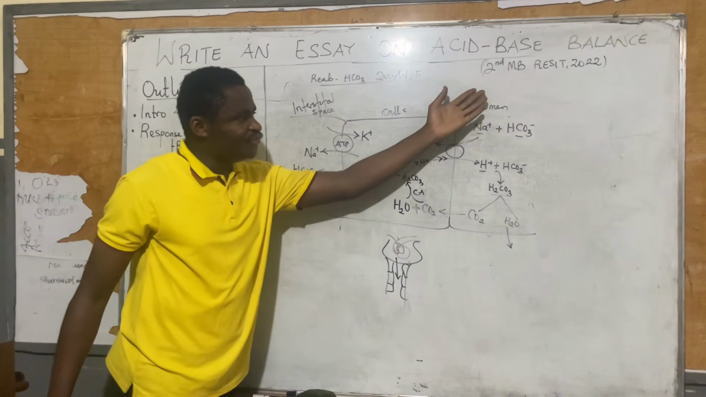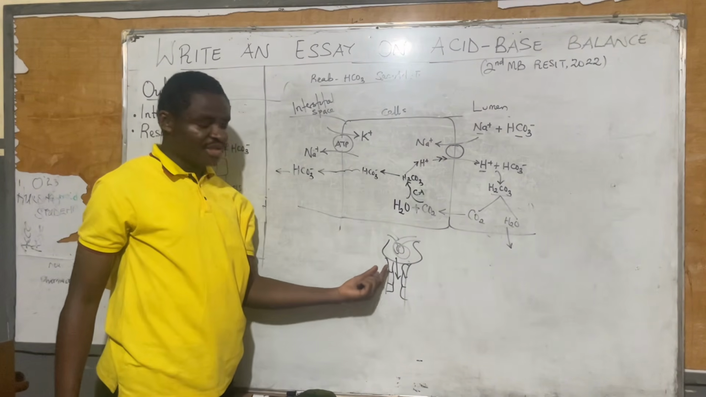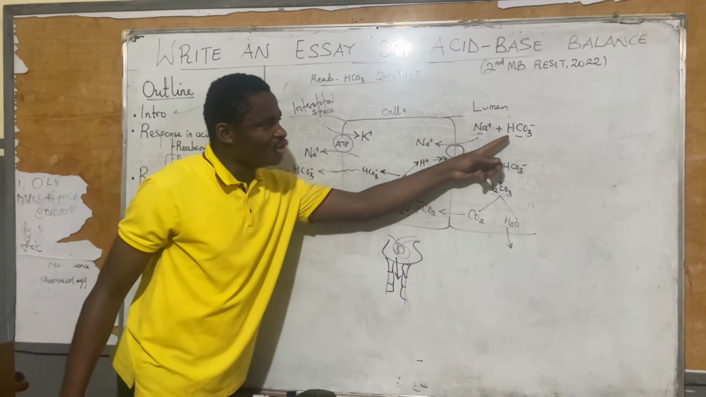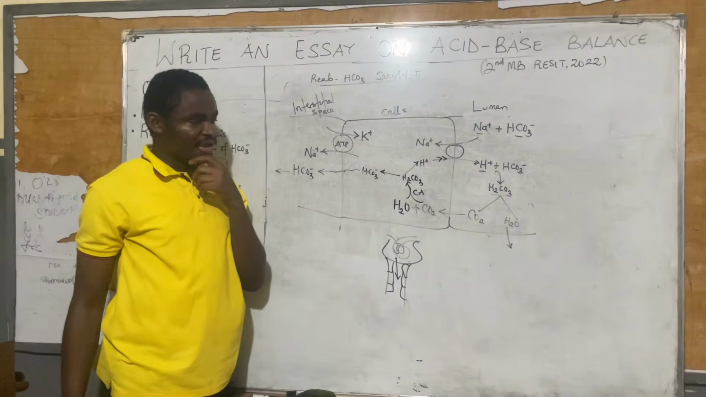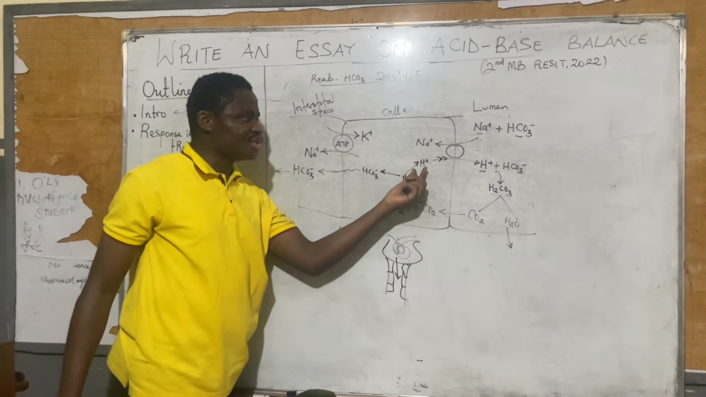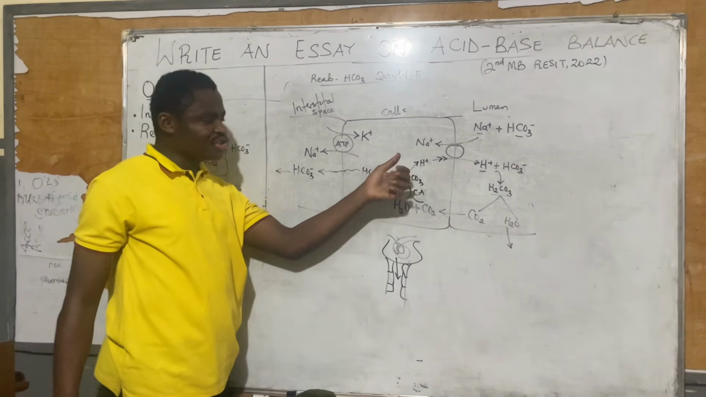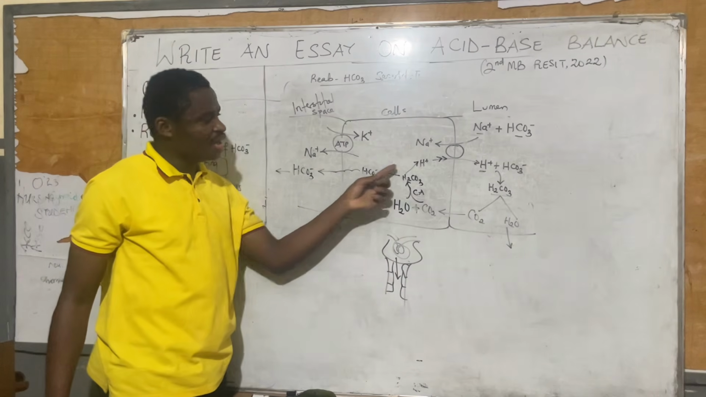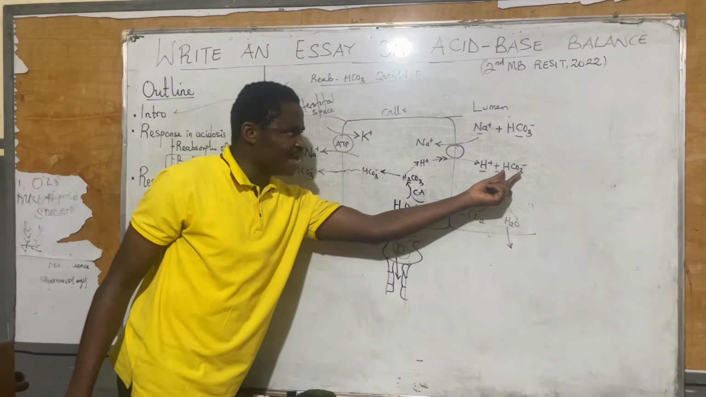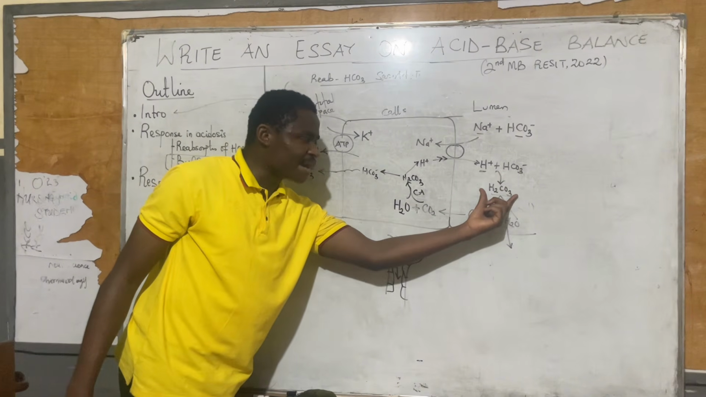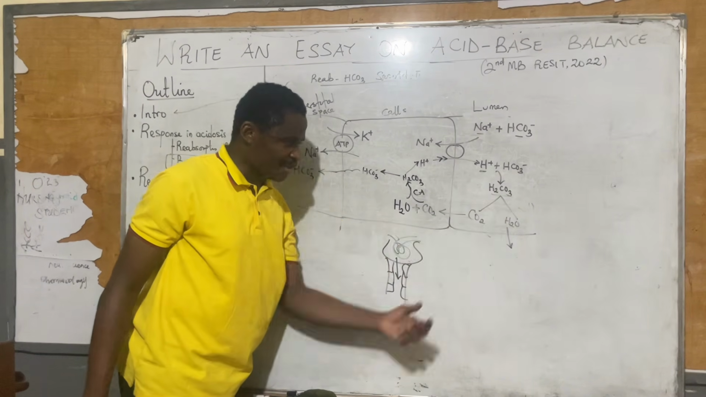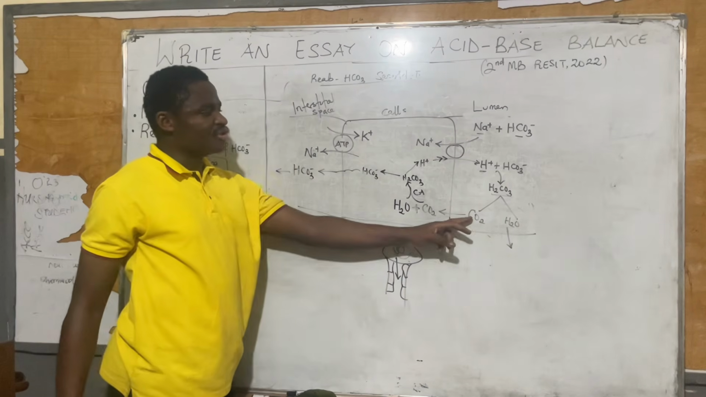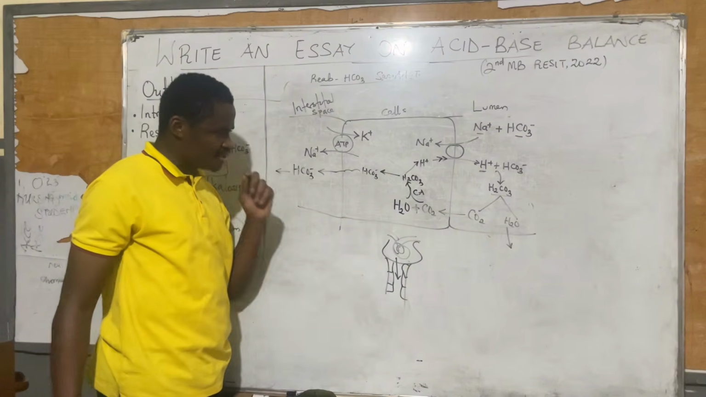That the filtered substance in the glomerular filtration rate is rich in ions like sodium and bicarbonate ion. Sodium is exchanged for hydrogen. Hydrogen comes from a previous reabsorption of HCO3 minus. Hydrogen and the HCO3 minus will form carbonic acid. Carbonic acid dissociates to CO2 and water. Water continues the journey in the lumen, but CO2 is reabsorbed into these cells.